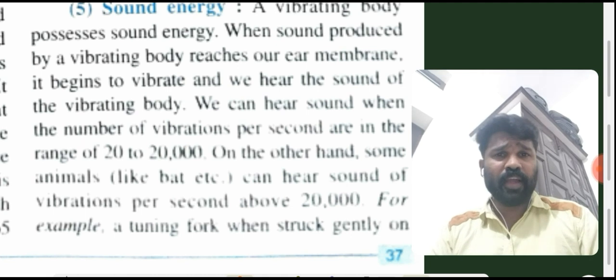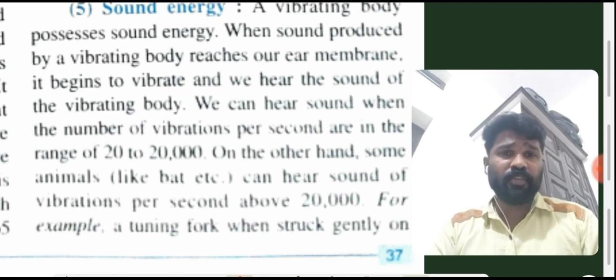On the other hand, some animals can hear sound of vibrations per second above 20,000 also. Our hearing range is 20 to 20,000 only, but some particular animals like bats can hear more than 20,000 hertz sound also.